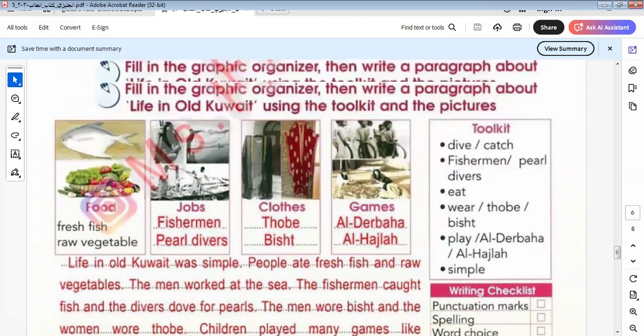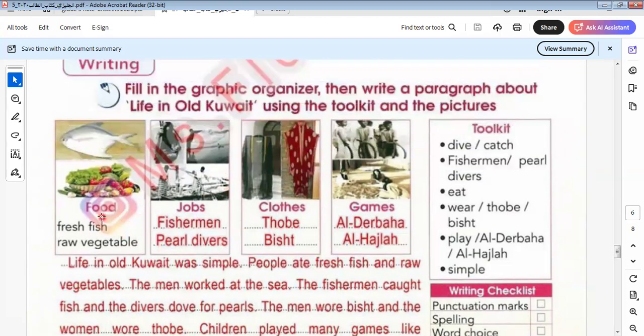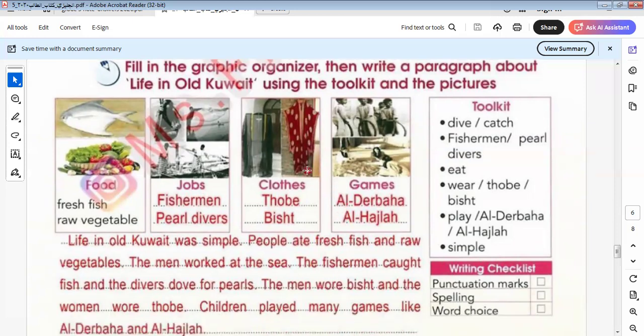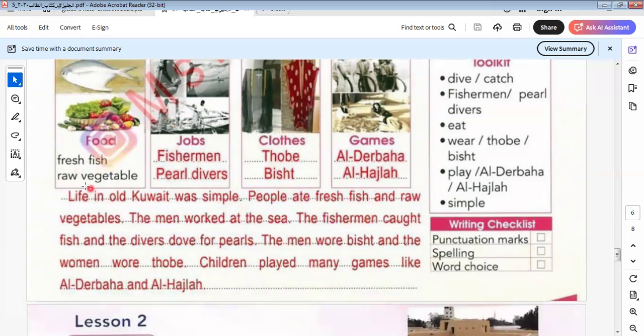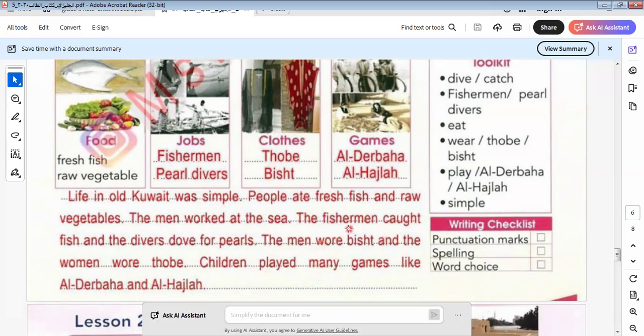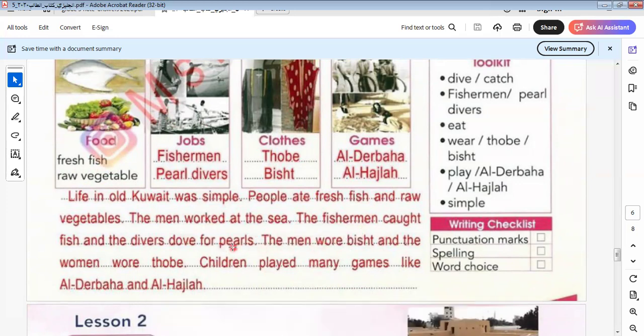Okay, here we have pictures about food, jobs, clothes, and games. These are the types of things that we see here in this paragraph. Food, which food here? We have fresh fish and raw vegetables. Jobs here, what will it be? Fishermen, and another job here, pearl divers. You have here fishermen and pearl divers.